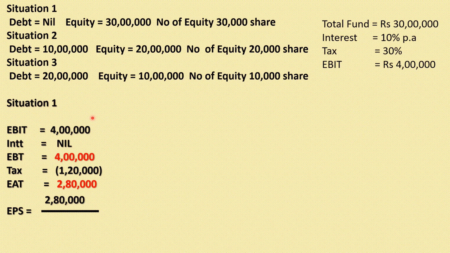Now let us take situation 2. Remember one thing, in this example, ROI is greater than COI. It means the return is more and the cost is less. And we have seen that if the return is more and the cost is less, in this situation, if we raise more money by the issue of debentures, then the earning per share will increase and the equity shareholder will become more and more happy. Let us see whether they will be happy or not, and how.